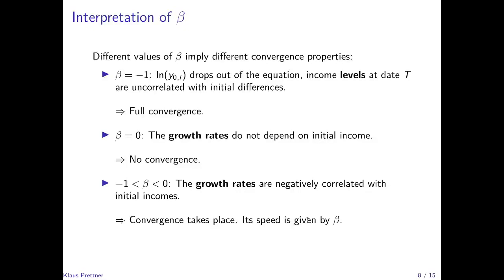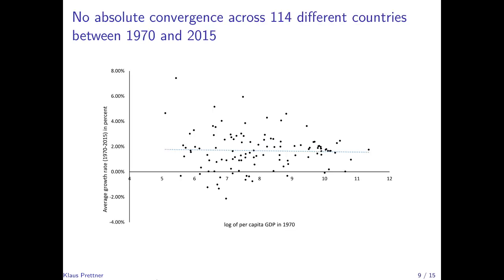However, the problem, as I already said, is that this regression does not test for conditional convergence. It tests for absolute convergence. And if we look at absolute convergence across countries, then we would find a scatter plot that looks like this.